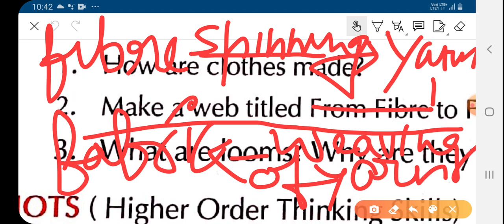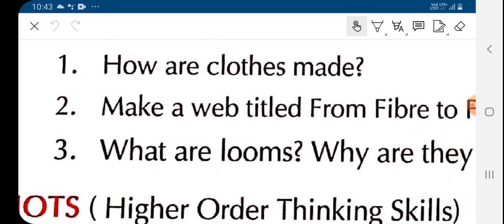So children, this whole cycle we have to draw for writing the answer, that is fiber, the spinning of fiber, yarn, weaving of yarn and fabric. After that the fabric is sent for dyeing. After dyeing the fabric undergoes certain more processes, that is printing, then finishing, then tailoring. This is the whole process of getting fiber into fabric. So children, our third answer is,